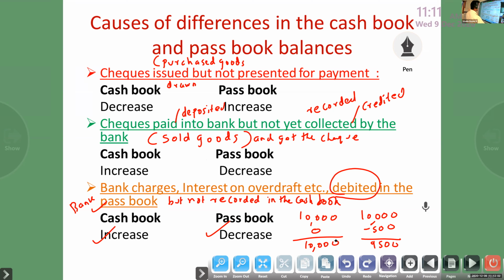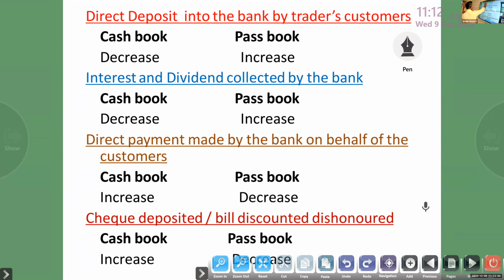Next, the fourth one: direct deposit into the bank by trader's customer. Direct deposit into the bank by trader's customer.